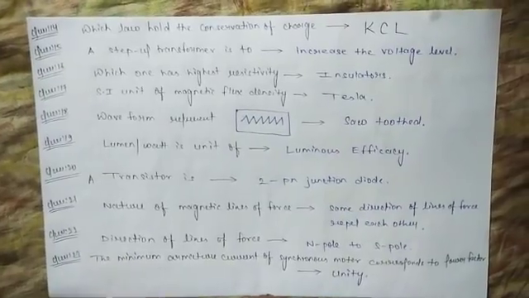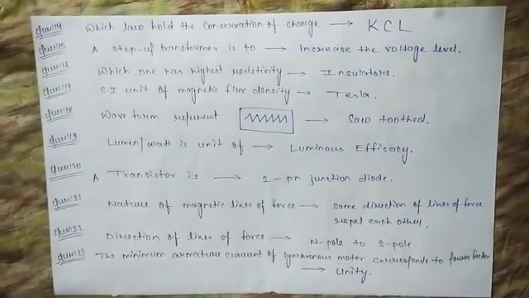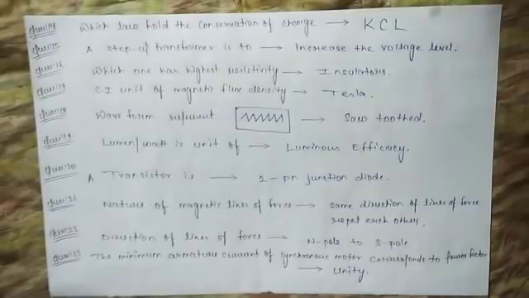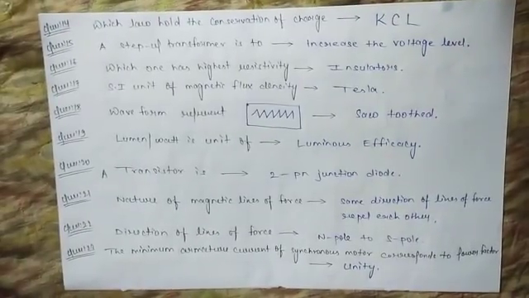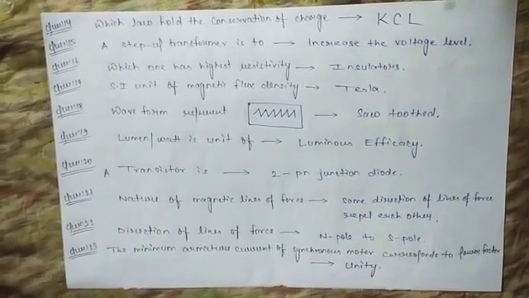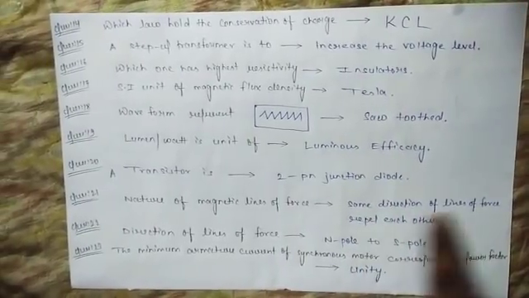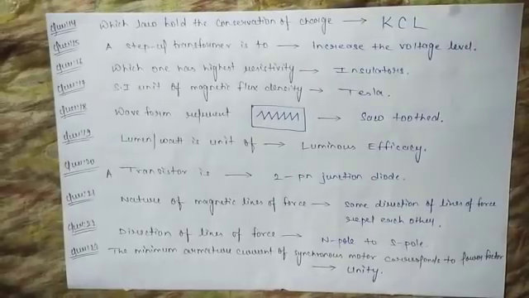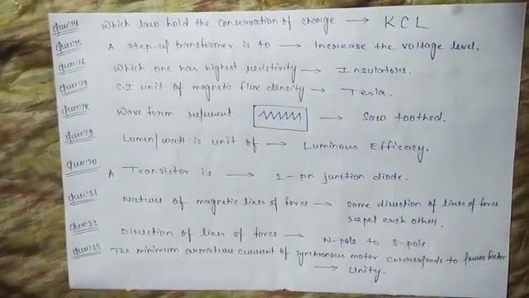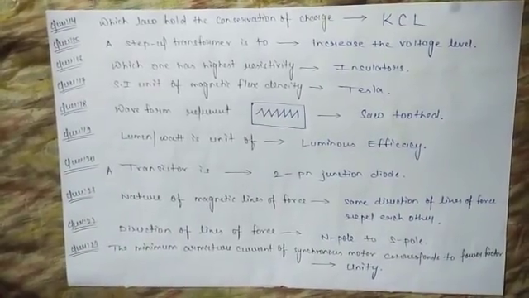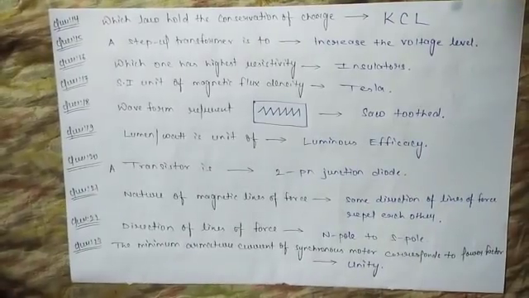So that option is the wrong one, and we have to choose that option, because they told us to choose the wrong option. We know that lines of force in the same direction always repel each other, not attract each other. Next question is, what is the direction of lines of force? So it is always from North Pole to South Pole.